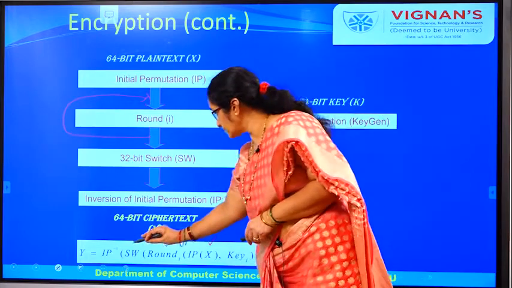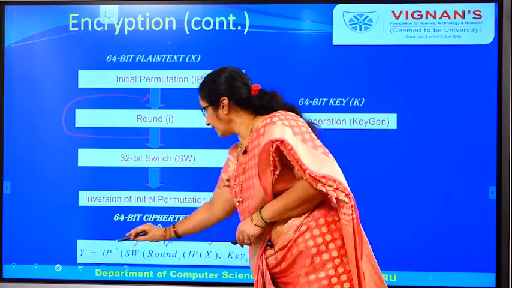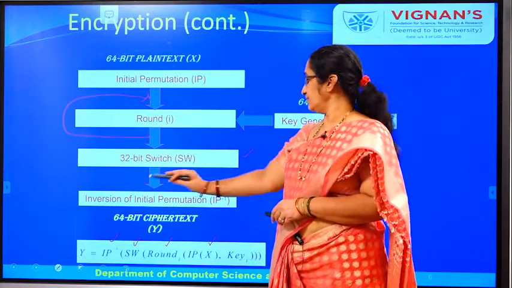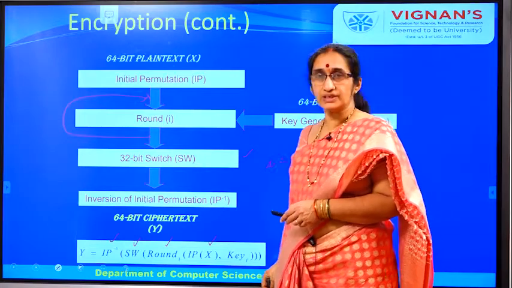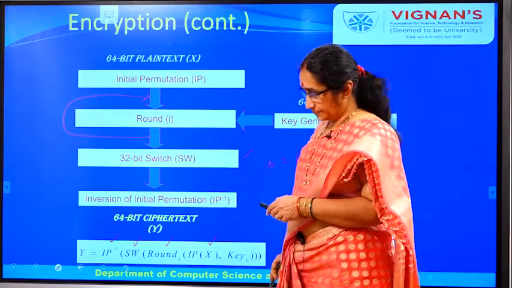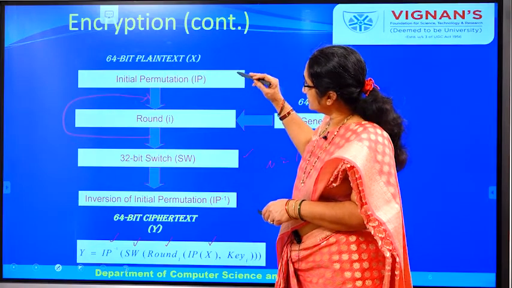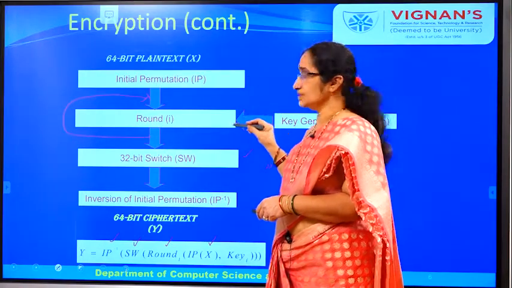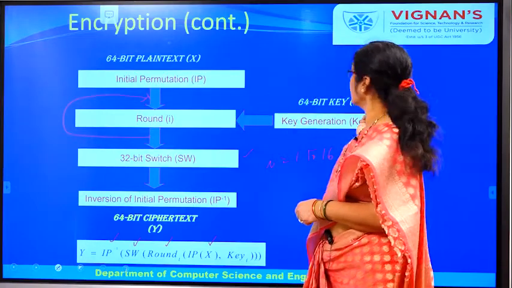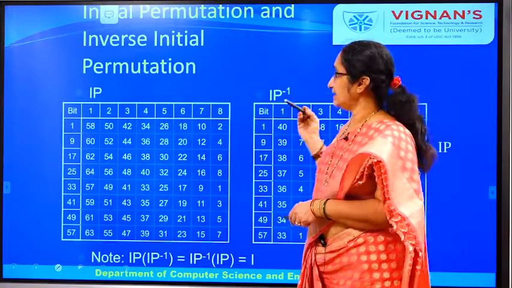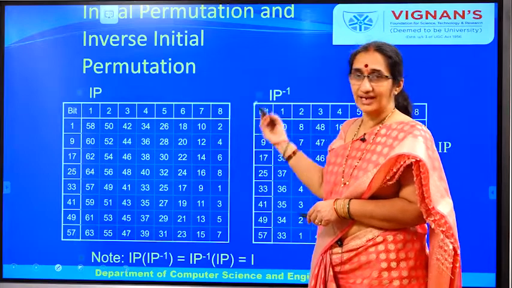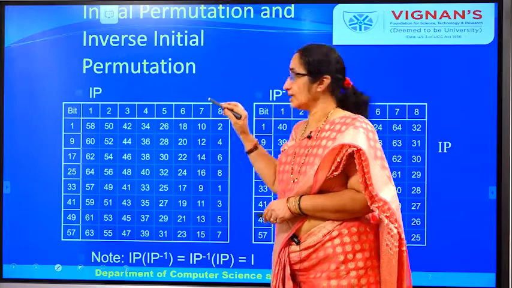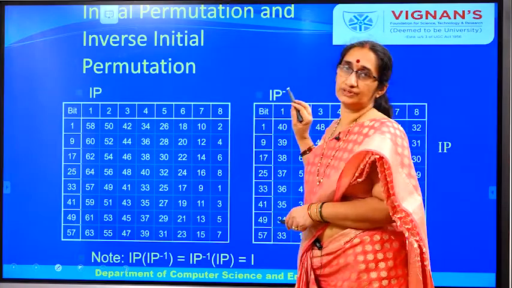So let us see how this initial permutation and these rounds work, and how this particular key is generated, and other things.